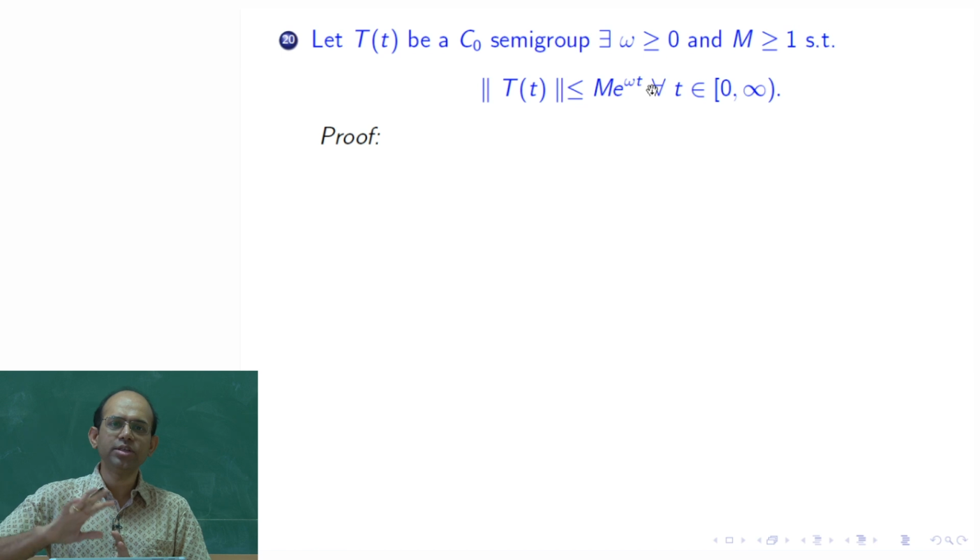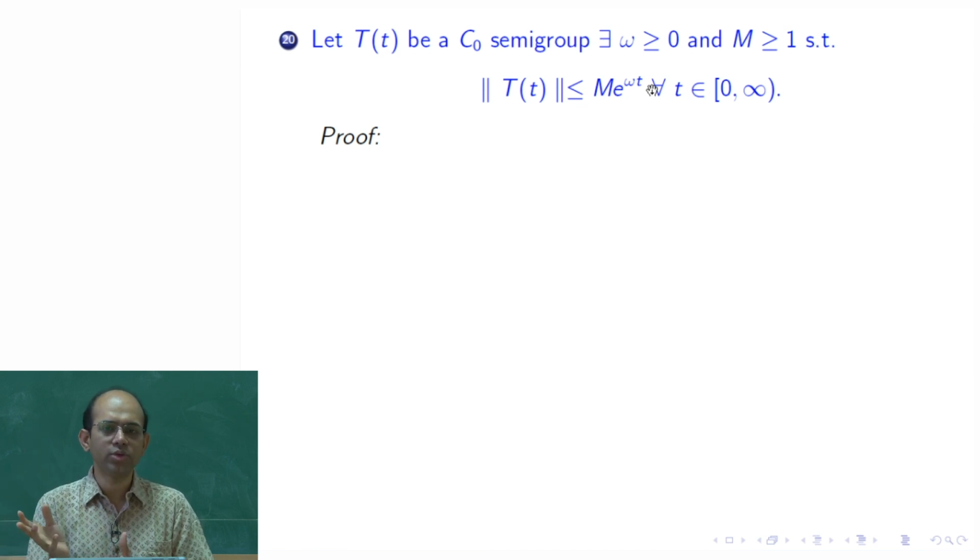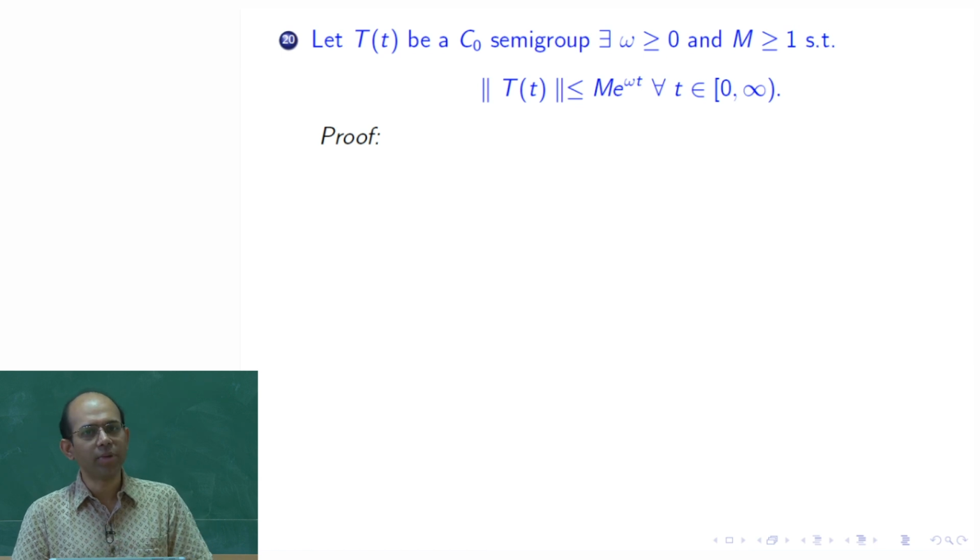So, the e to the power of tA kind of expression, of course, we cannot get for this general type of semigroups. However, the norm of the operator can be dominated by some exponential map. For many proofs, this is really helpful.